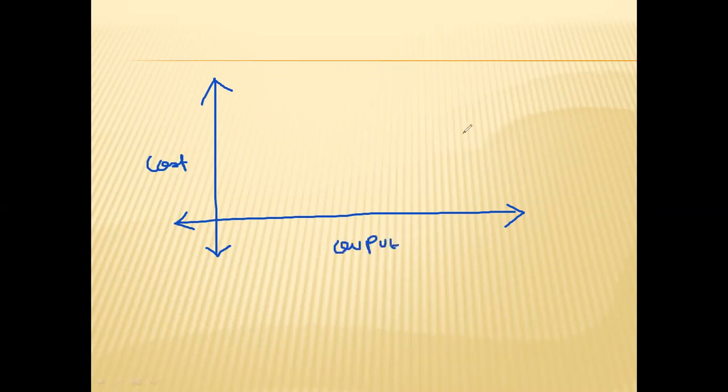Suppose we take rent. If you want to show rent in this diagram, rent will remain constant only. Suppose rent every month is 15,000 rupees for the premises which you have taken. It will be constant only.